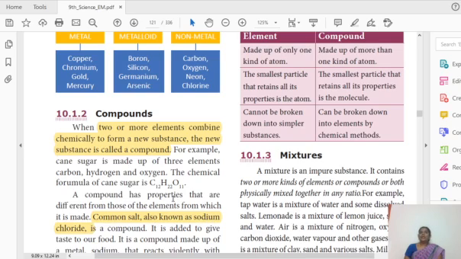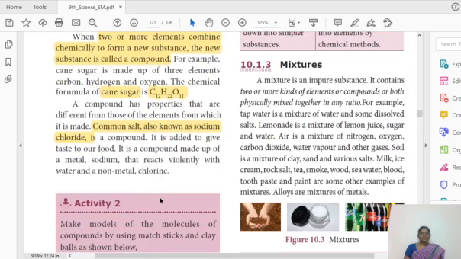Similarly, cane sugar. We put sugar in our homes and eat it, white sugar. It is the combination of carbon, hydrogen and oxygen. So keep it in mind: C12H22O11. They may ask the formula for cane sugar. Carbon, hydrogen and oxygen. Okay.